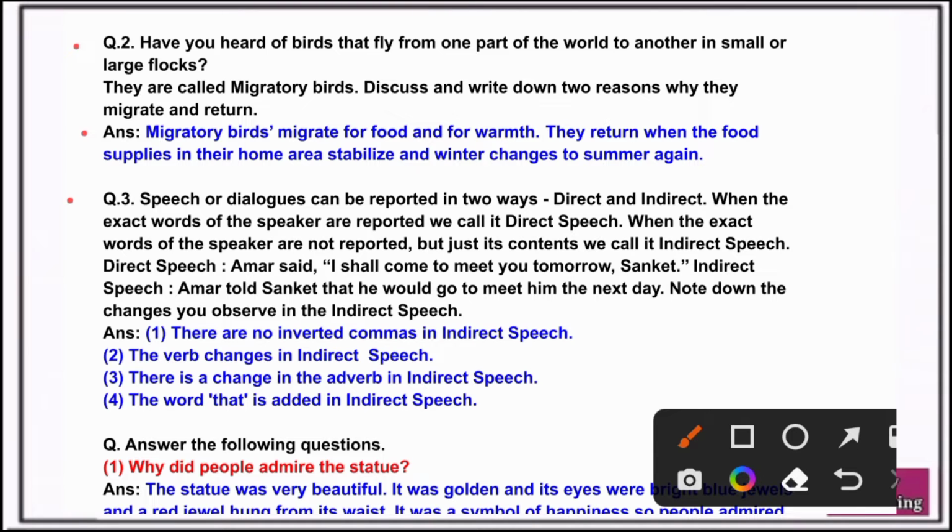Question number 3. Answer. 1. There are no inverted commas in indirect speech. 2. The verb changes in indirect speech. 3. There is a change in the adverb in indirect speech. 4. The word 'that' is added in indirect speech.